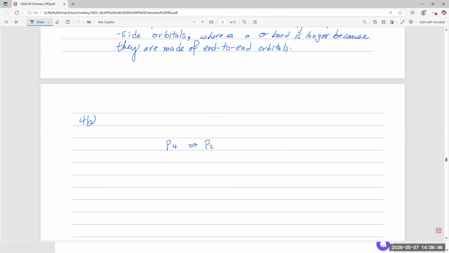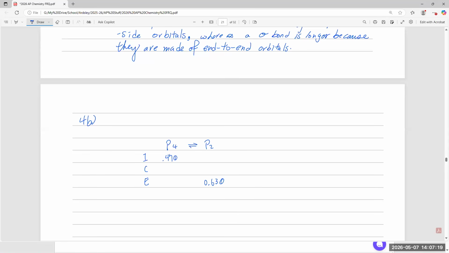A sample of P4, at which point the initial pressure is 0.470. Some of the P4 decomposes into P2 as it reaches equilibrium. At equilibrium, P2 is going to be 0.630, and they want the Kp. This can't be this simple, right?